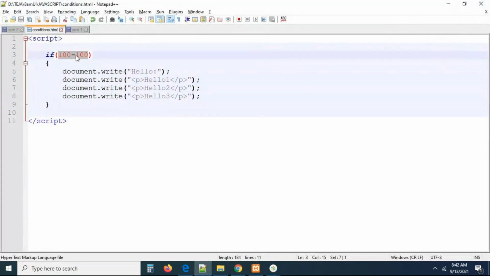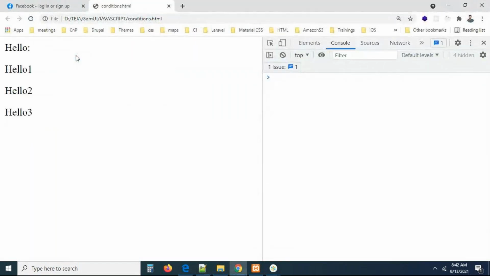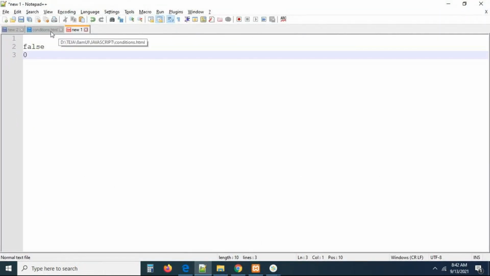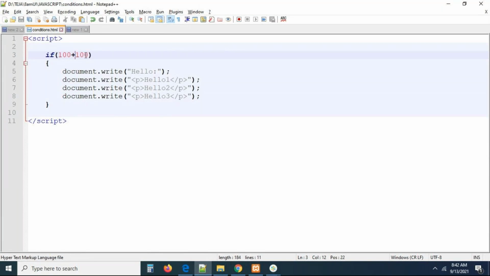Now you can take 100 plus equal to 100. Definitely you will get the output because there is a valid number, right? It's not 0. If you are getting 0, we cannot see the output, guys. If you are getting false also, we cannot see the output. See, how big the expression is that you are passing into the conditional statement, remember carefully, whether it is big or small, we don't worry about it. But remember one thing, how big that expression may be, if this is evaluated, it may be a very big thing. Now I'm taking 1 2 3 and dividing it by something.